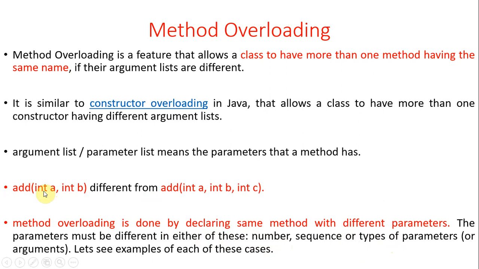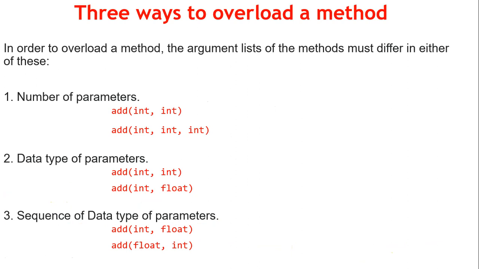So here are three ways to overload a method: number of parameters, data type of parameters, and sequence of data types of parameters. If you observe, both have the same name, add, with 2 parameters and 3 parameters. These two methods are overloaded based on the number of parameters. And here, add with the same name, these two methods are overloaded, but when it comes to the parameters, int int and int float, they differ in the type of parameters.